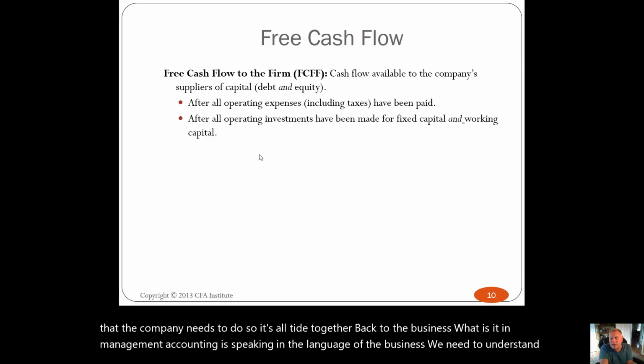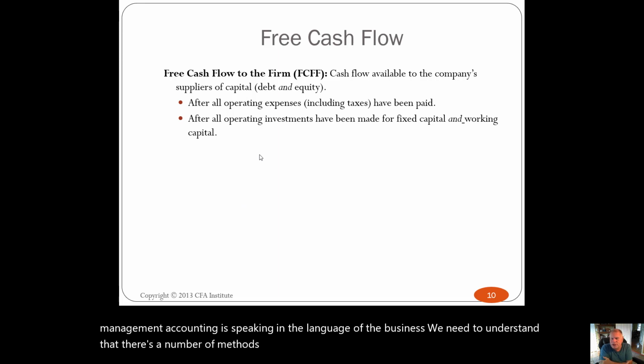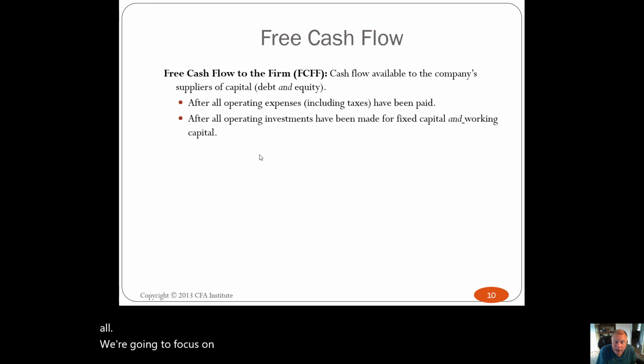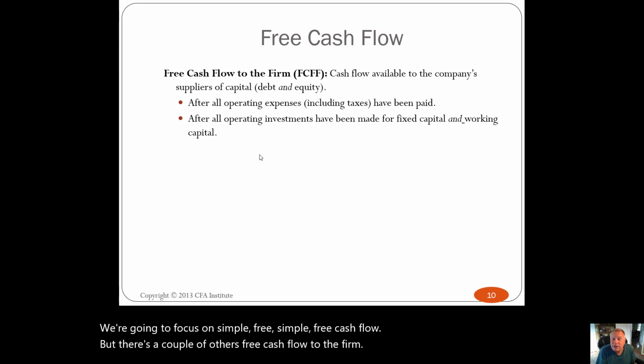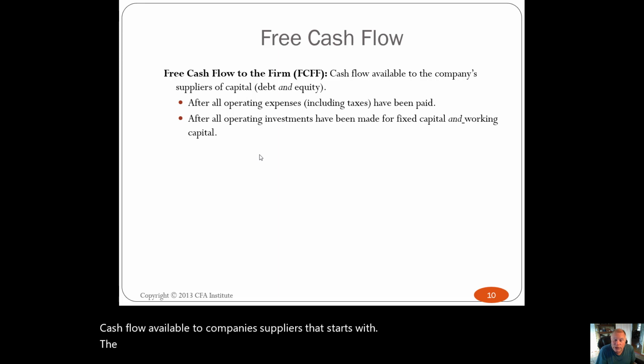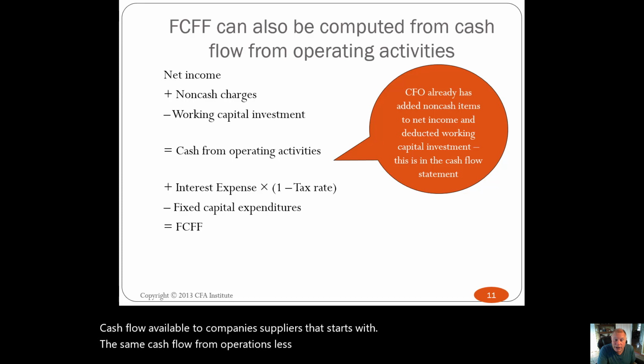There's a number of methods of computing free cash flow. You'll see them all. We're going to focus on simple free cash flow, but there's a couple of others. Free cash flow to the firm. That's cash flow available to the company's suppliers of capital. That starts with the same cash flow from operations, less capital expenditure and working capital.